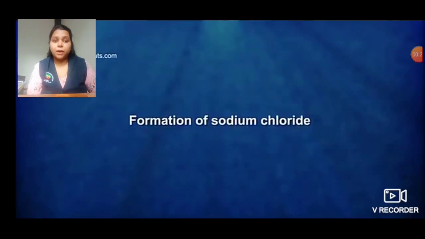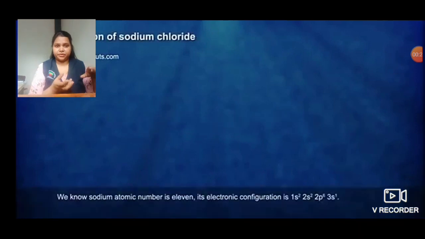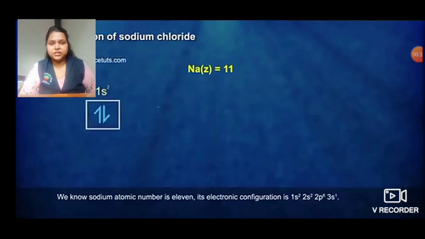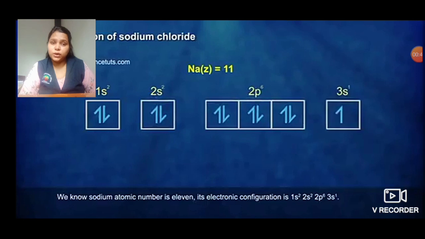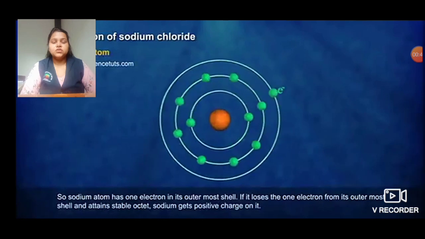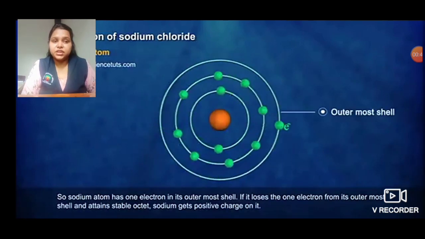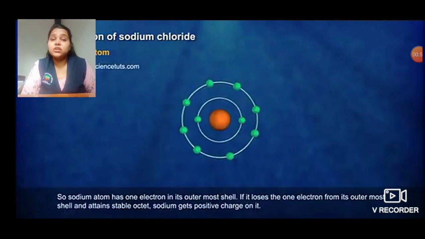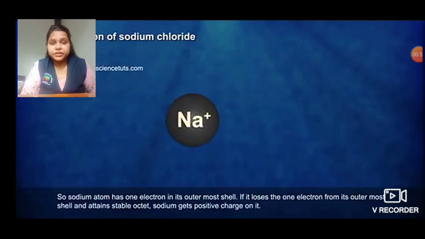So we are going to study the formation of sodium chloride, where sodium has atomic number 11 and its electronic configuration is 1s2, 2s2, 2p6 and 3s1. That means 2 electrons in 1s, 2 electrons in 2s, 2p6 has 6 and 3s1 has 1. So this is how the electronic configuration is, wherein 8 electrons are there and 1 electron is in the outermost orbit. When this electron gets out, an octet is formed.